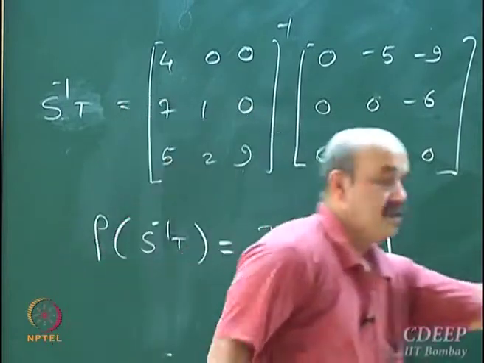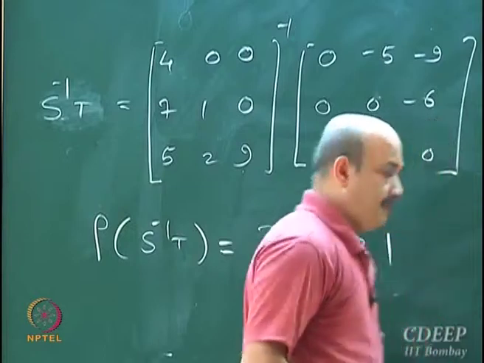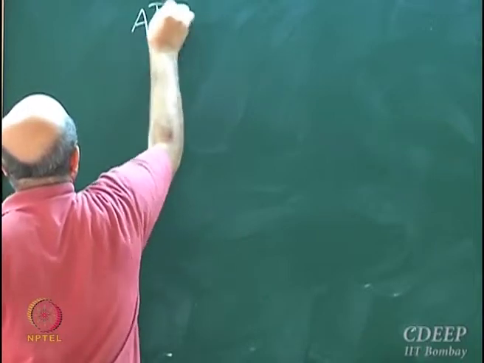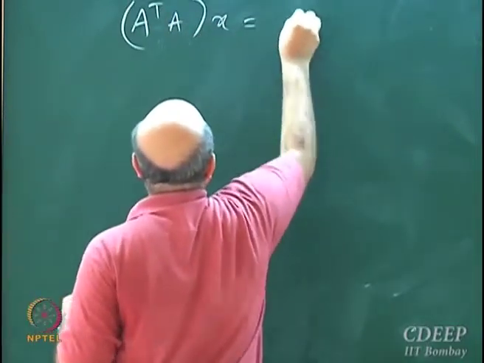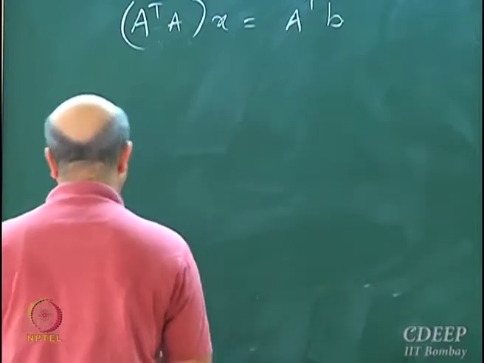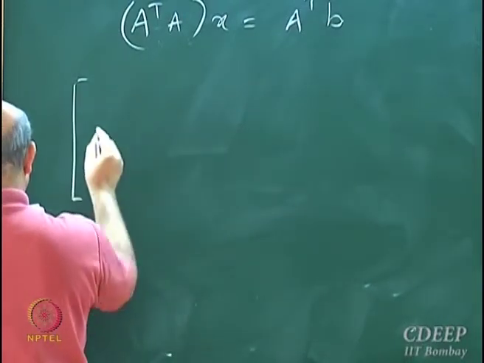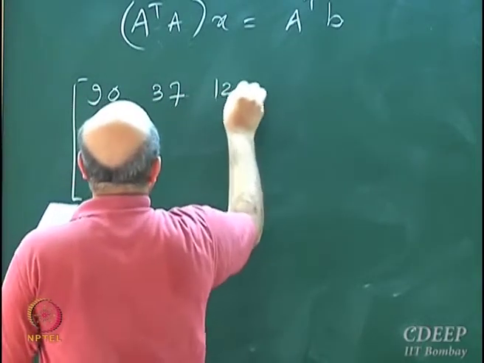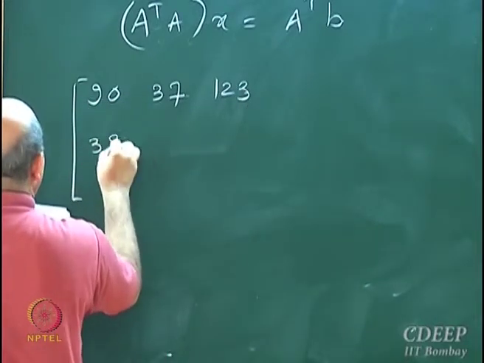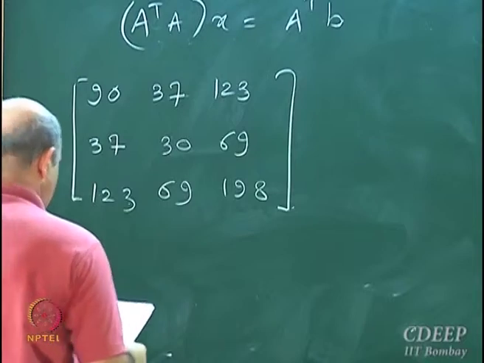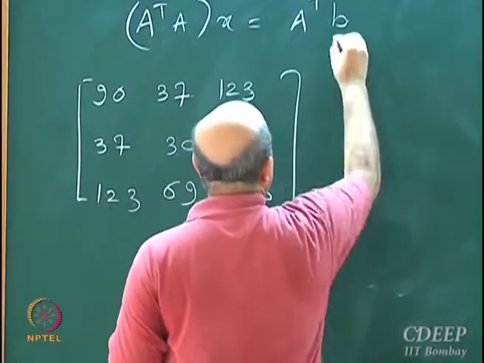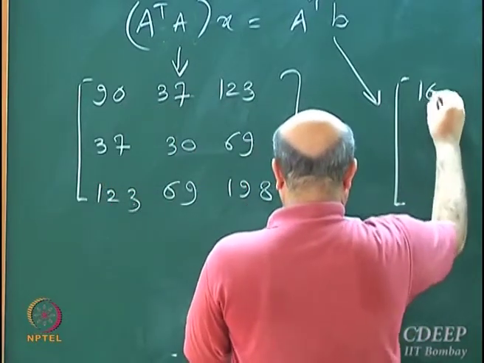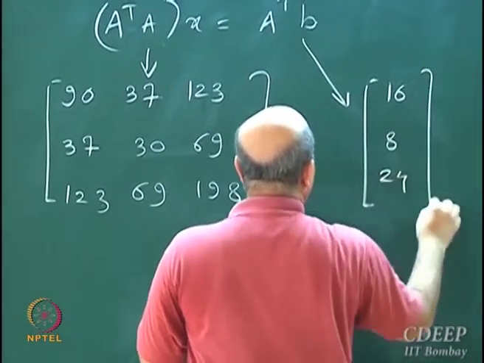But if I know this little bit of information and do this transformation, that is A transpose A x equal to A transpose b, then this A transpose A matrix turns out to be 90, 37, and A transpose b becomes 16, 8, 24.